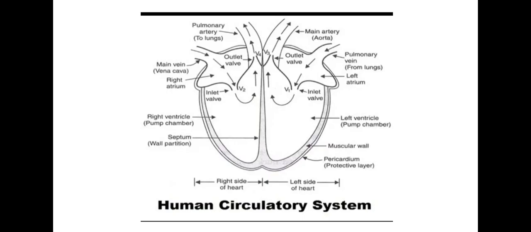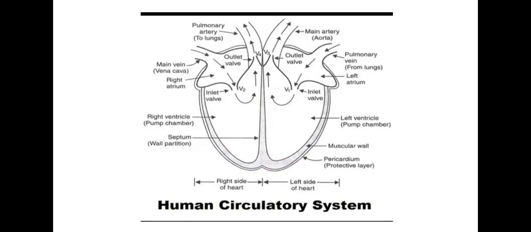Fine. Next point is, when the right atrium contracts, the deoxygenated blood is pushed into the right ventricle through the valve V2. Fine. And when the right ventricle contracts, the deoxygenated blood is pumped into the lungs through the pulmonary artery.